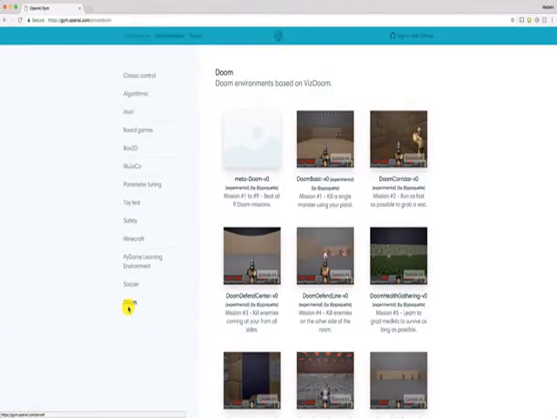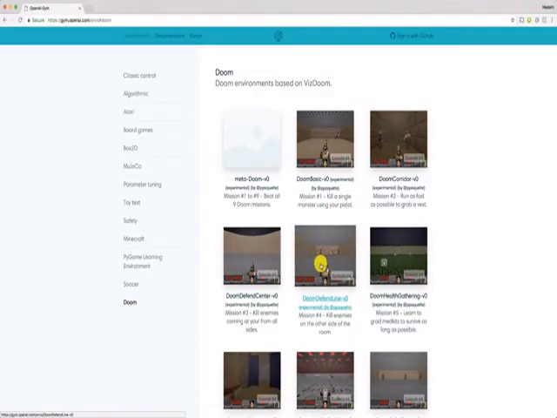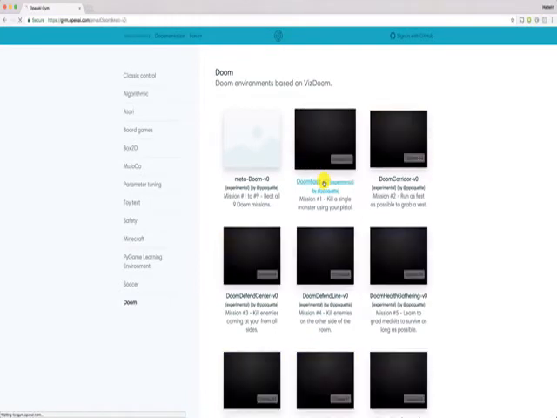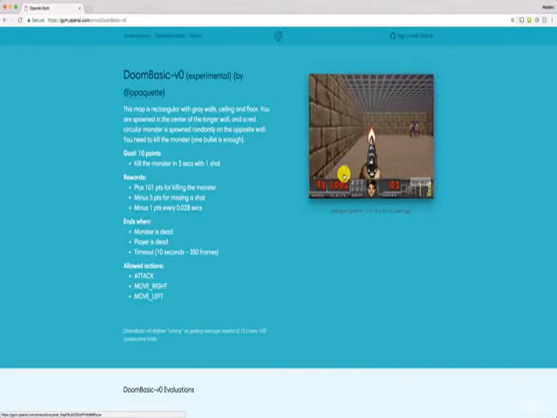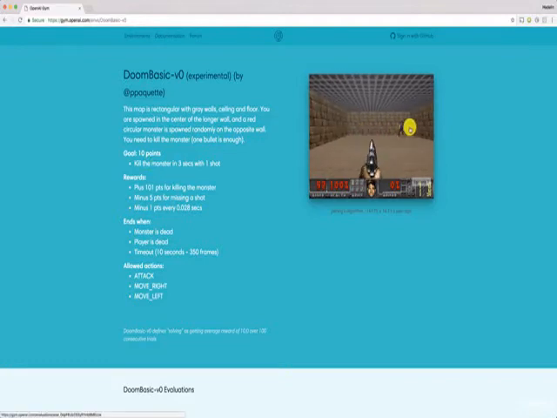And there we go, welcome to the Doom environment. As you can notice, we have several versions of Doom, and these are just different maps with different levels. So for example, let's have a look at the first one, DoomBasic-v0, which is this game that you see here. And as you can see, for this game and for any other game, the goal is specified. So for this game, the goal is to kill this monster here in 3 seconds with one shot.